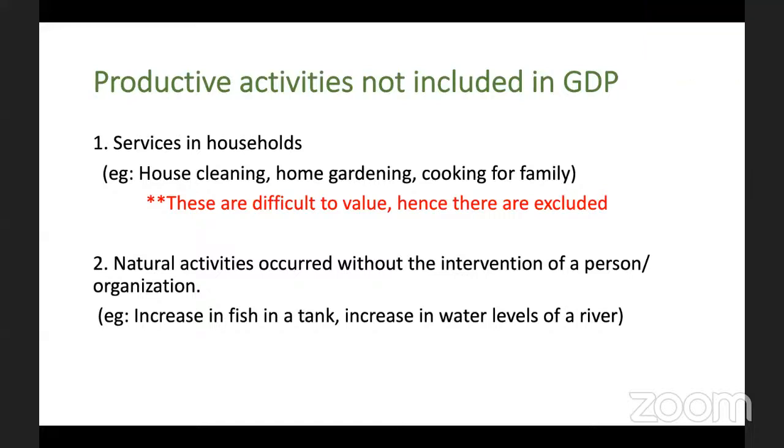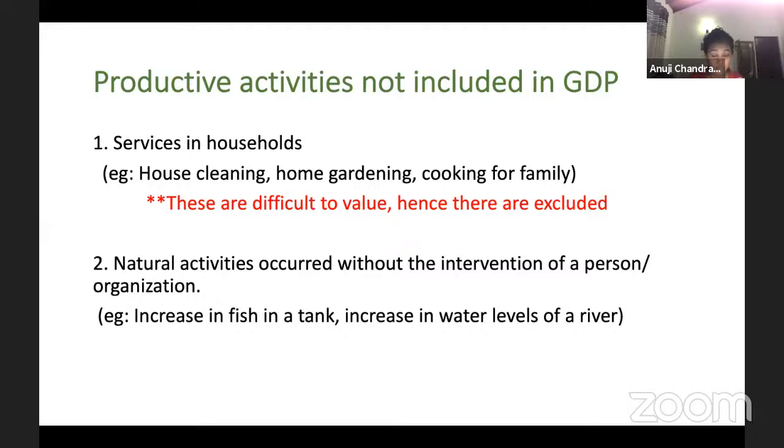So it is productive, okay? It will provide a good, and it is very productive because it will help us in many things. But we do not include it because we are not utilizing our resources to produce it. It is happening naturally. So we do not include these.